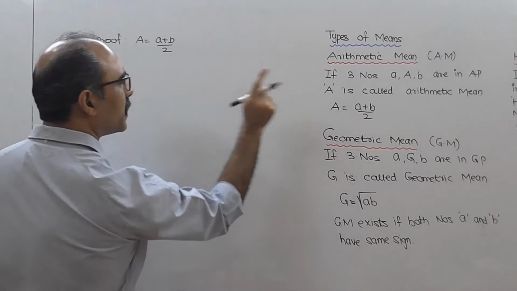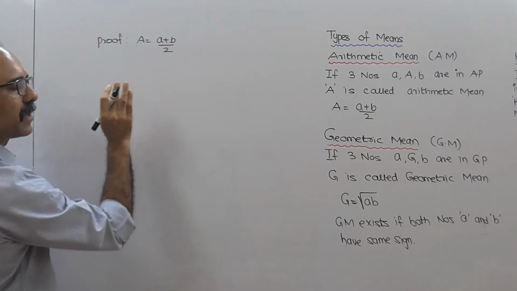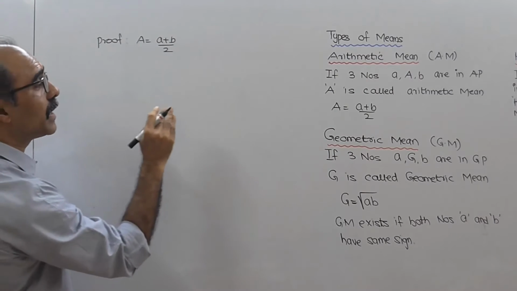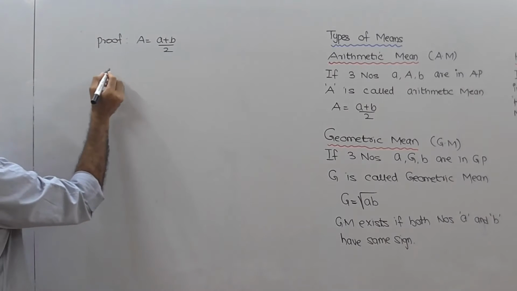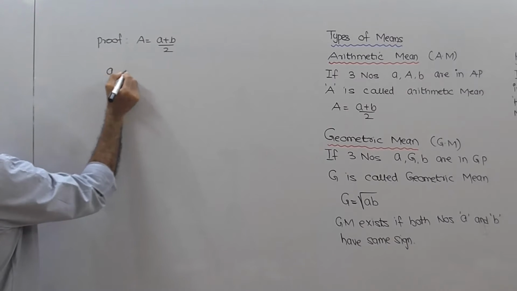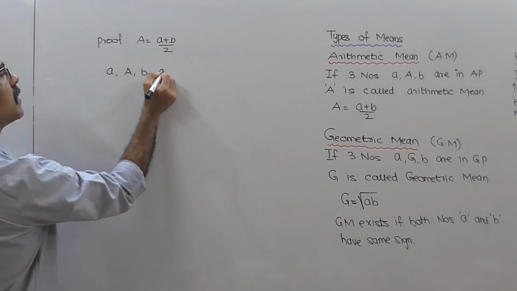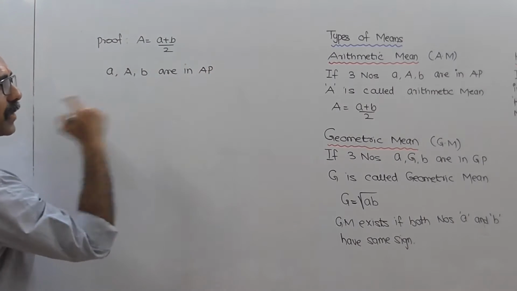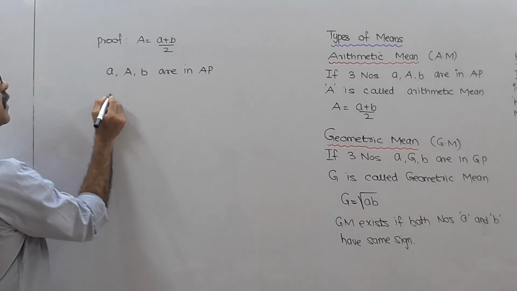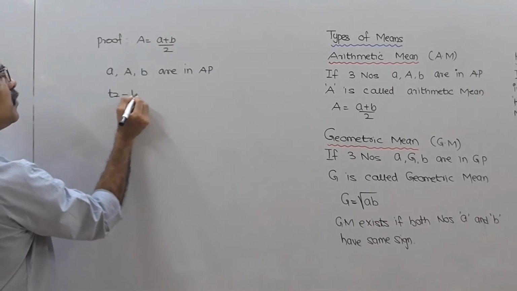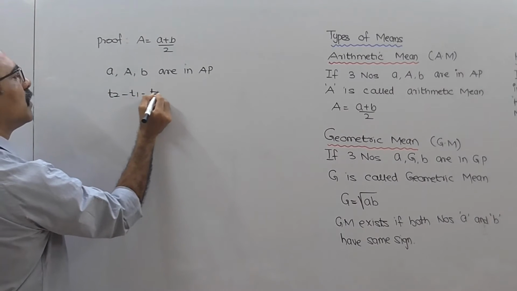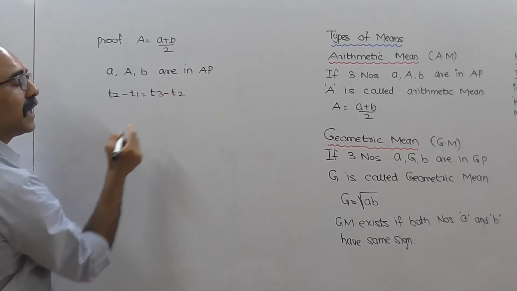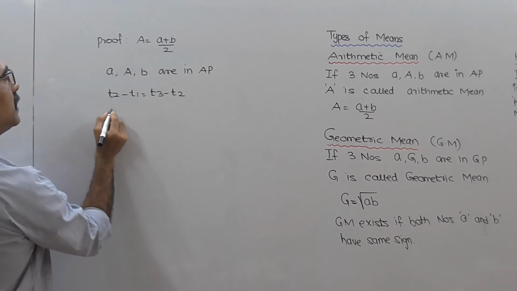Now let's try to prove this. It's not needed, but I think you have to understand how you get capital A equals a plus B upon 2. Can I say that small a, capital A and B, suppose let us assume they are an AP, as per the definition. So AP says that T2 minus T1 equals T3 minus T2. I think you must have done this in 10th standard.